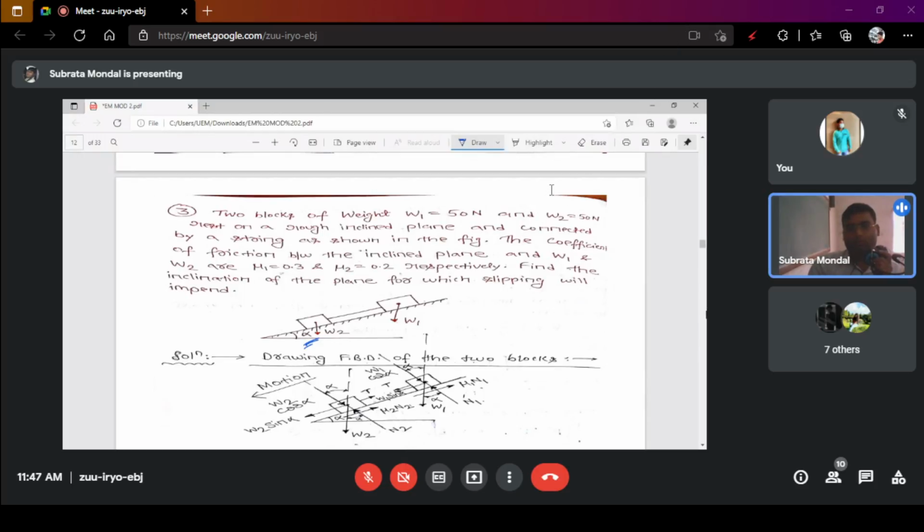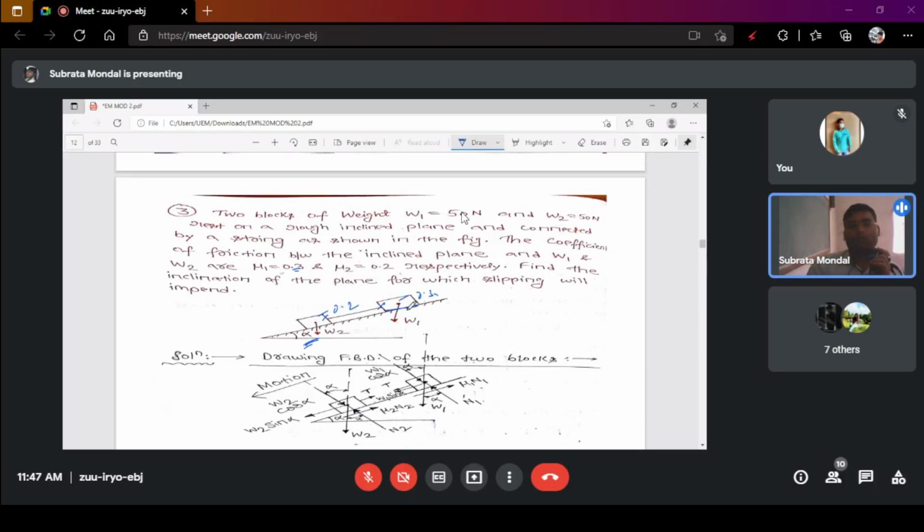There are two blocks W1 and W2, and the two blocks are connected by a string. The coefficient of friction for W1 is 0.3, and here it is 0.2.